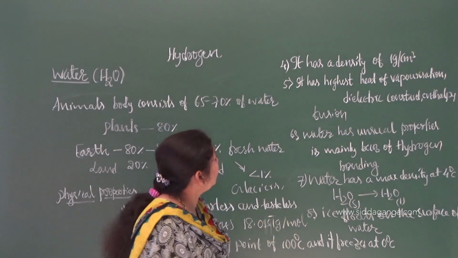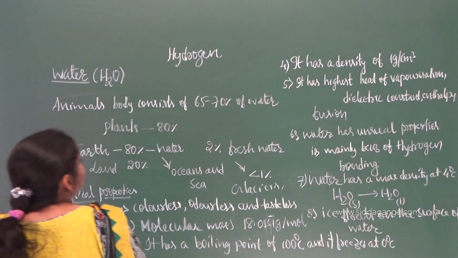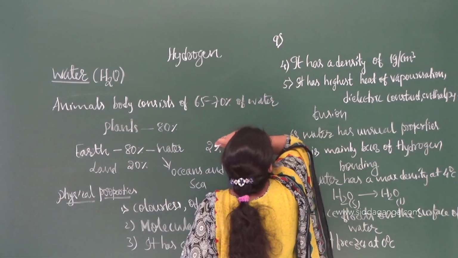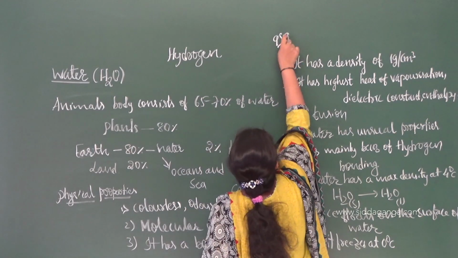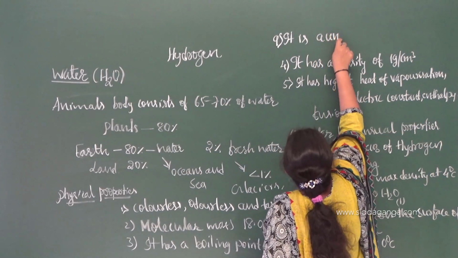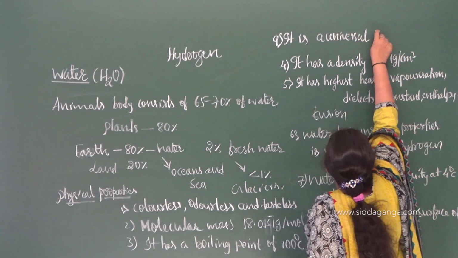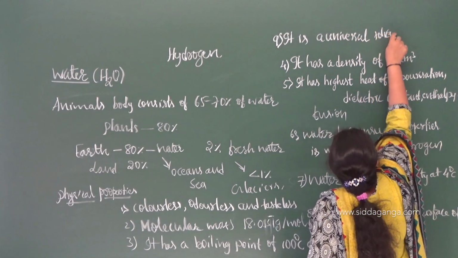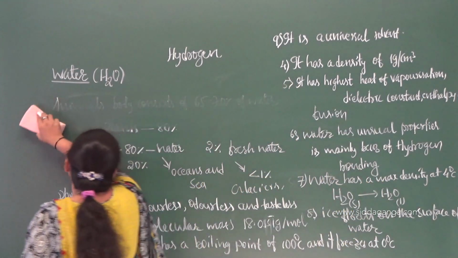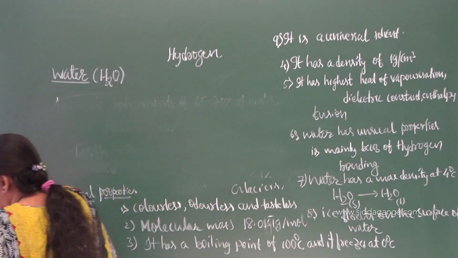One more point we should note down in the physical properties of water, the last one, the 9th one, is that it is a universal solvent. Why? Because of its dipolar nature, or you can say its polar nature.